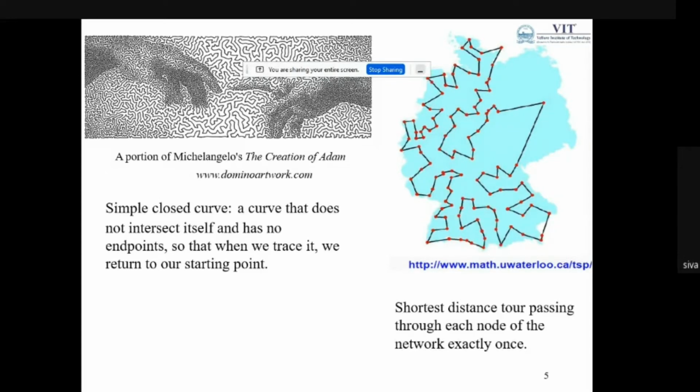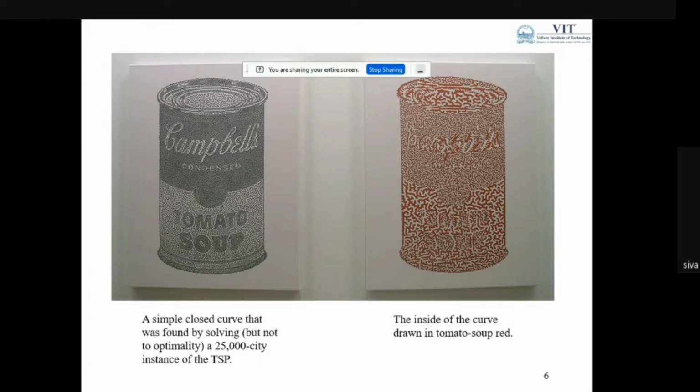So this is a typical application of optimization in the traveling salesman problem. We can see even this example, a closed curve that was found by solving a 25,000 city instance of the TSP. We can see it is split into two parts, the part which is inside the curve and the part which is outside the curve. The inside of the curve is drawn in tomato soup, so it is red in color. So we can see the curve is a closed curve.